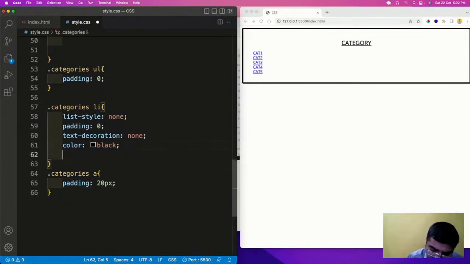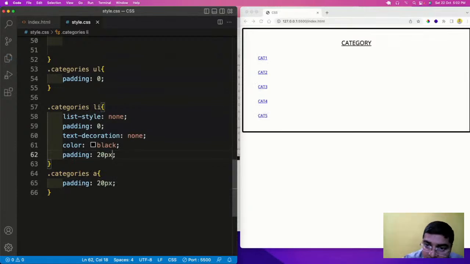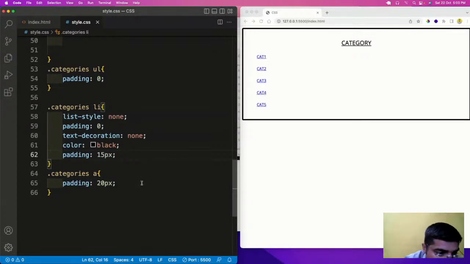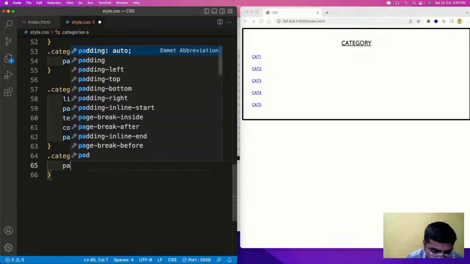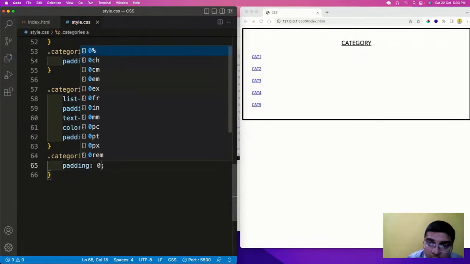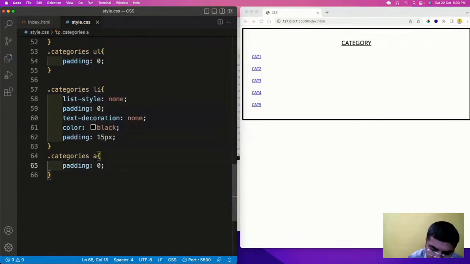We also have some padding here, padding of 20px. 20px looks very ugly. 15px, and here we will remove this padding, it is not required here, and let us have padding of 0, so 0 is also not required.